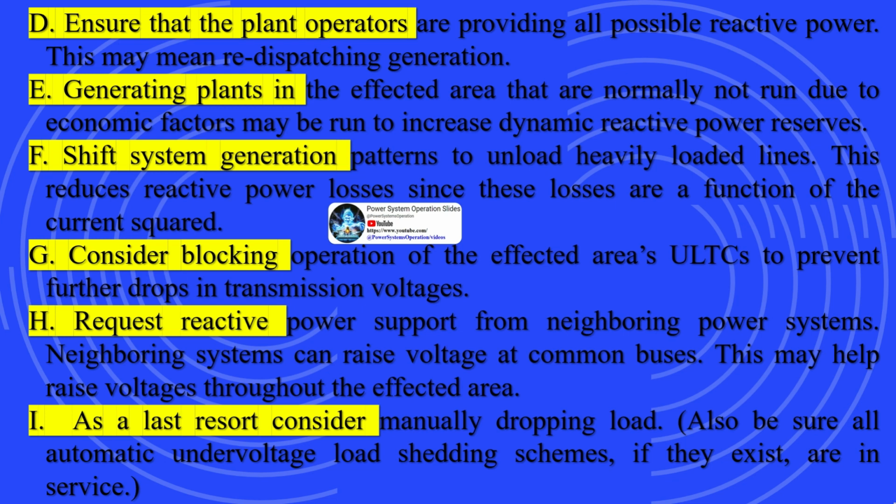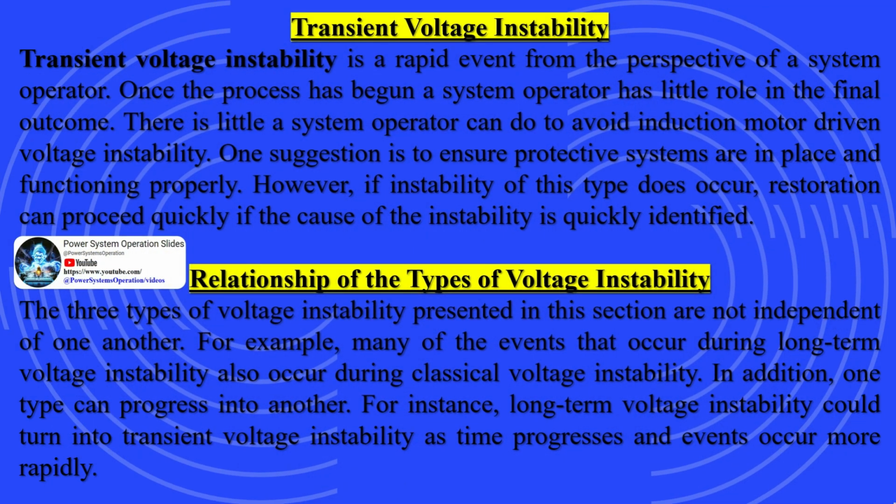A. Maintain transfer limits within established guidelines. As MW transfer increases, reactive power losses escalate. If conditions are right for voltage instability, consider reducing system transfers to limit reactive power losses. B. Ensure that all available static reactive power sources, such as shunt capacitors, are in service. In addition, make sure that all shunt reactors are out of service.